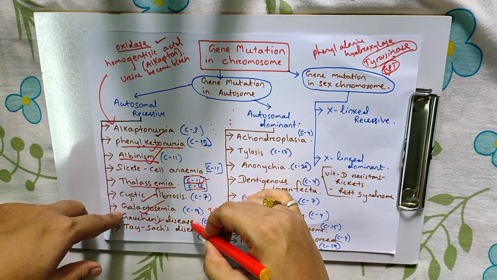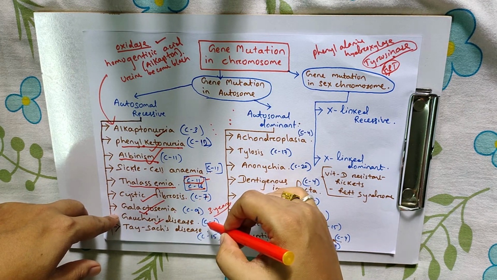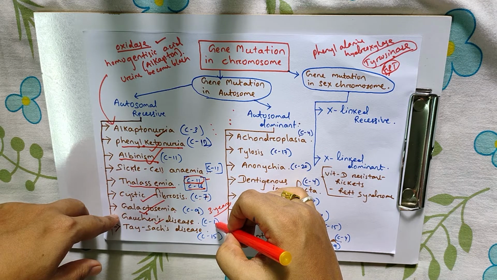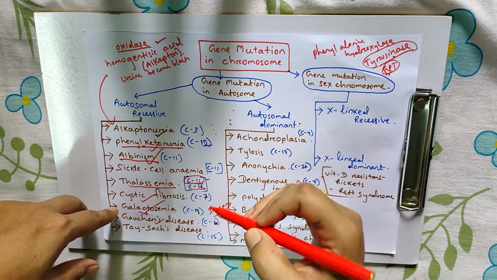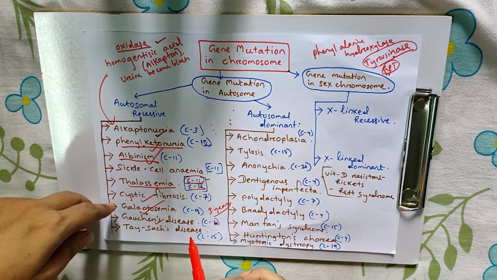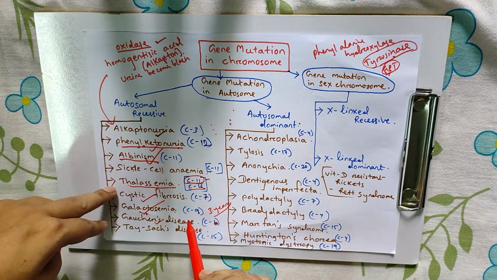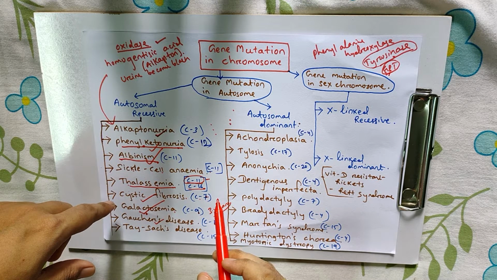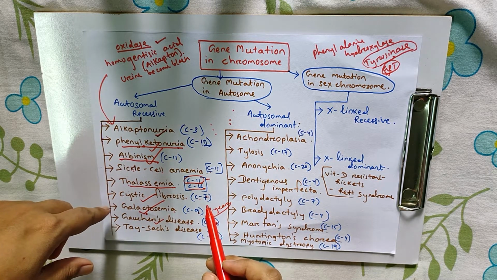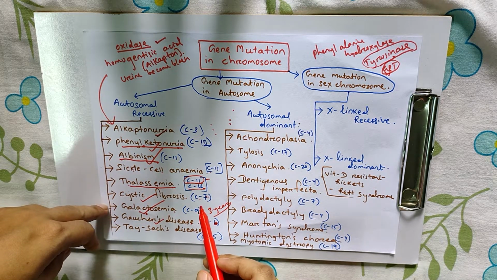In this disease, the gene mutation takes place in chromosome number 1, and here the glucose cerebrosidase enzyme is not synthesized. When this enzyme is not synthesized, the level of glucose cerebrosides in important organs like the spleen and liver increases and affects those organs.